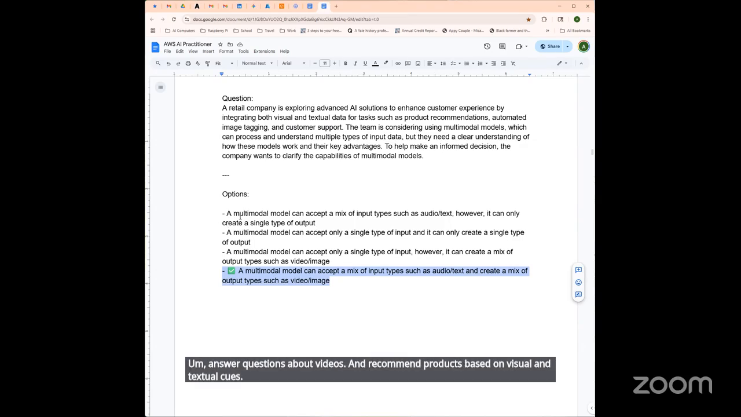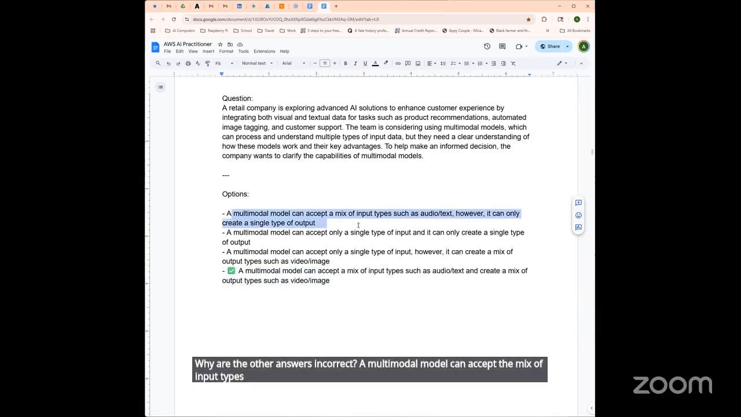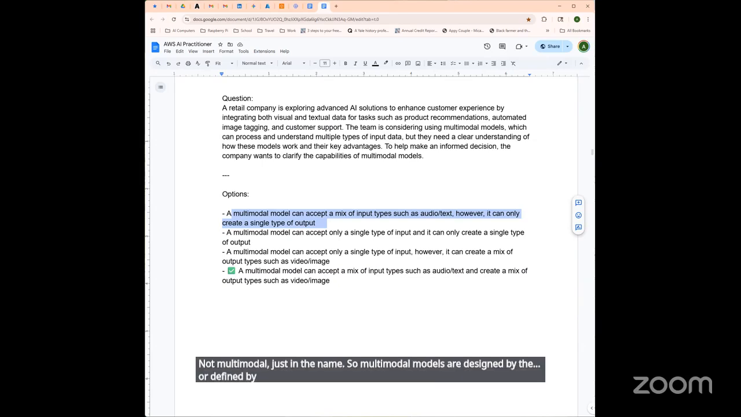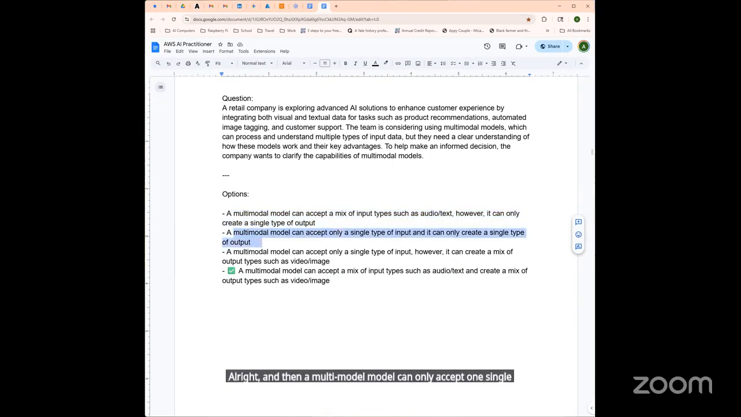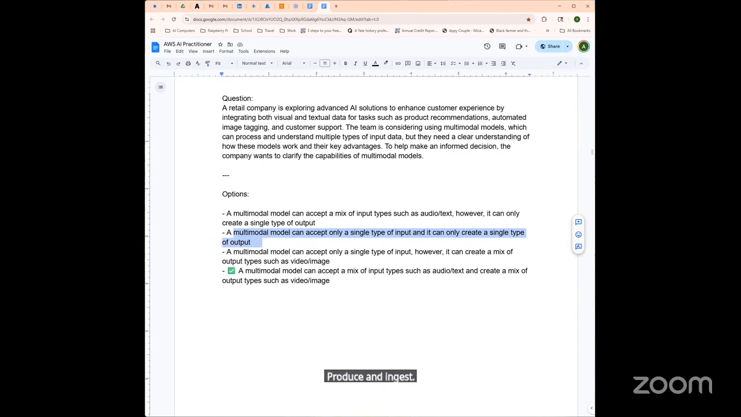Why are the other answers incorrect? A multimodal model can accept a mix of input types like video, audio, and text, however, can only create a single type. All right, so this describes a unimodal model, not multimodal, just in the name. So multimodal models are defined by their ability to handle multiple input and output types. And then, a multimodal model can only accept one single type, so that's incorrect. Multimodal models can also produce and ingest multiple types of output, right? Generating both text and images from a prompt.